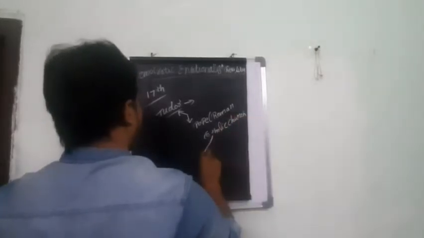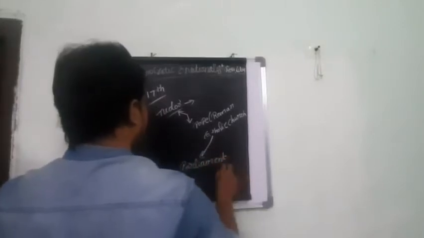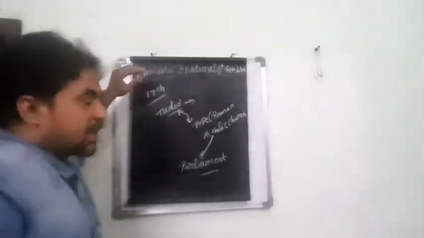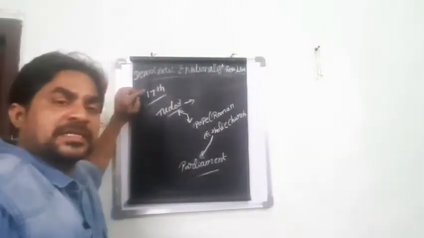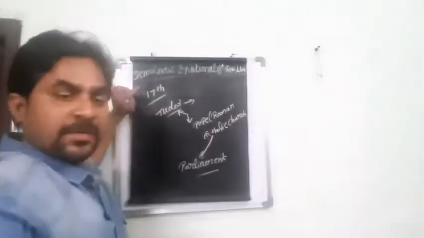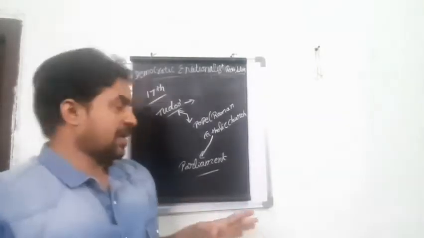And they also have one more thing called parliament. Try to understand what the problem was, how England came out of the problem, and how the revolution succeeded. I am going to explain all these things.